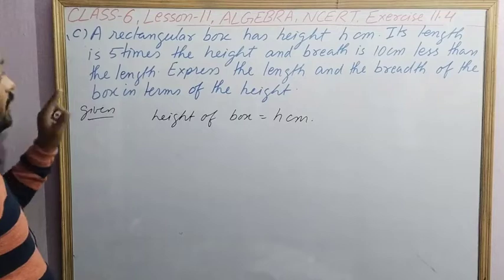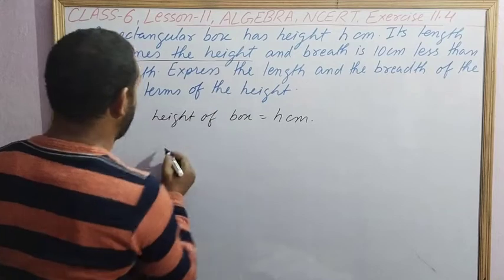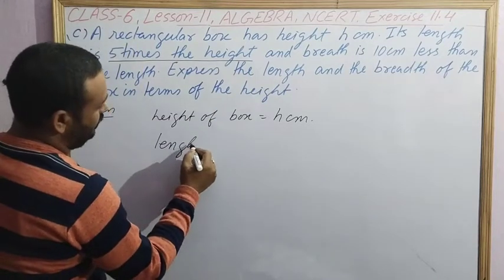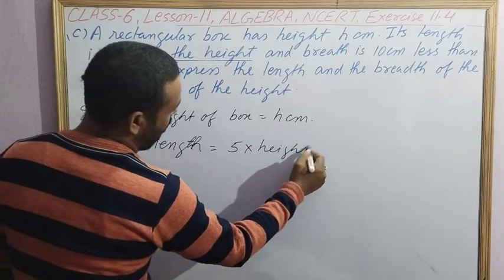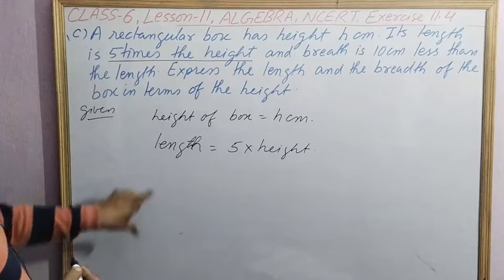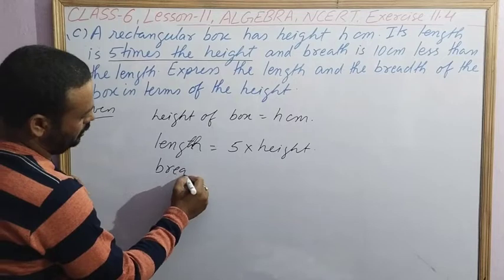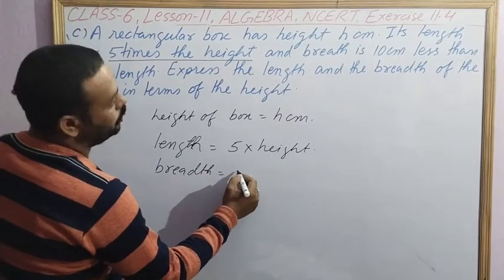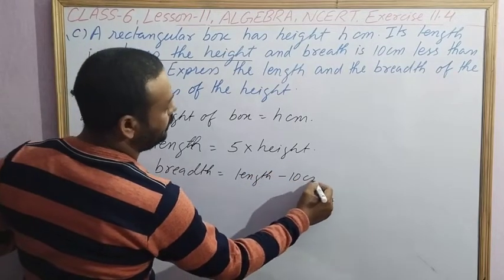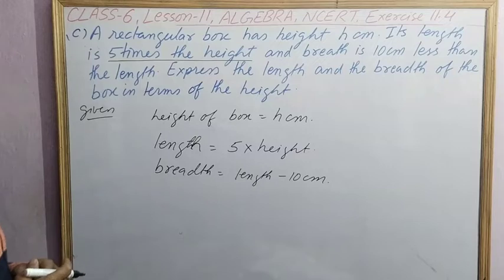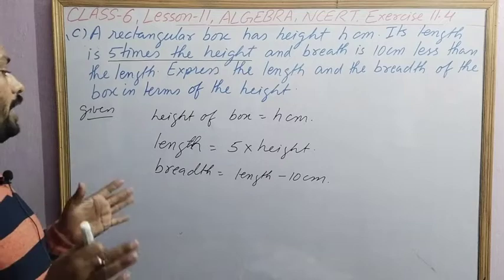Now its length is 5 times the height, that is length equal to 5 into height, and breadth is 10 centimeter less than the length, that is length minus 10 centimeter. Express the length and the breadth of the box in terms of the height. You have to find length and breadth in terms of h.